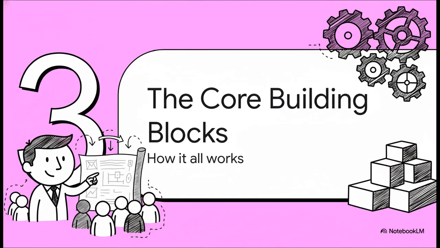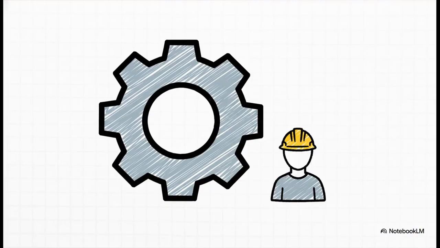Okay, so that's the what and the why. But how does Swift actually make this happen? Let's break down the building blocks. And to make it super simple, just picture a manager leading a team on a new project. First up, we have the task. This is your basic unit of work. In our analogy, this is the individual team member assigned one specific job to do.